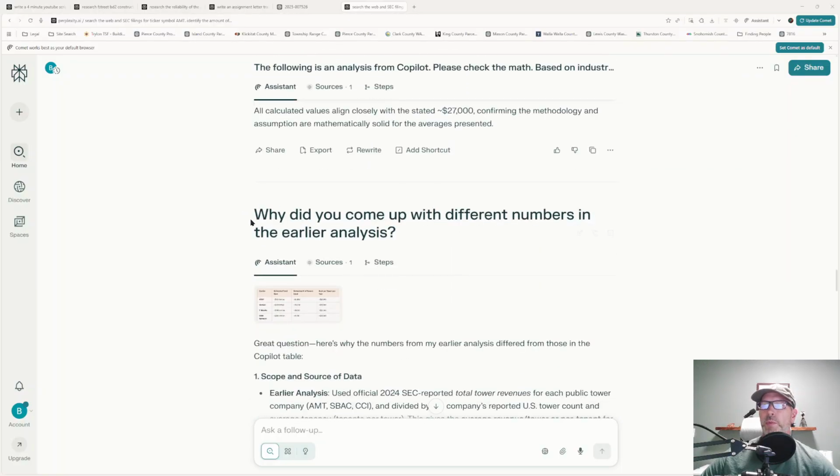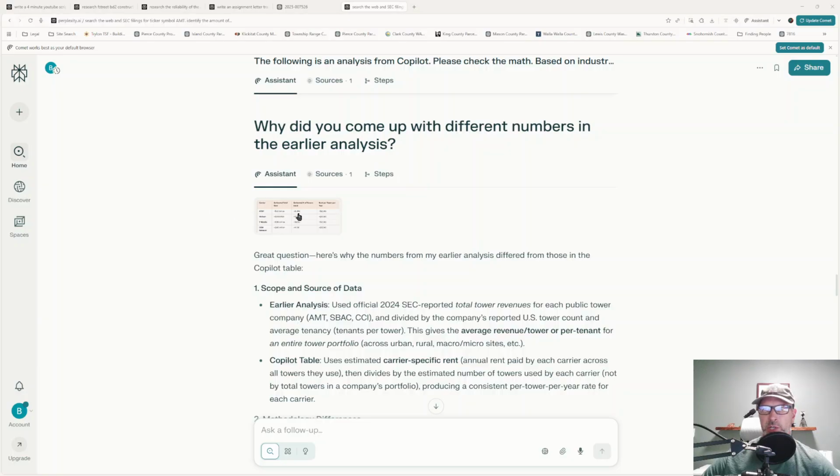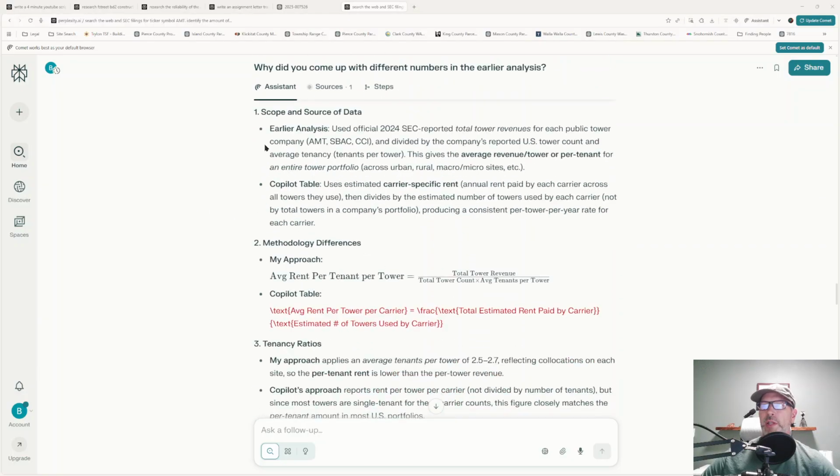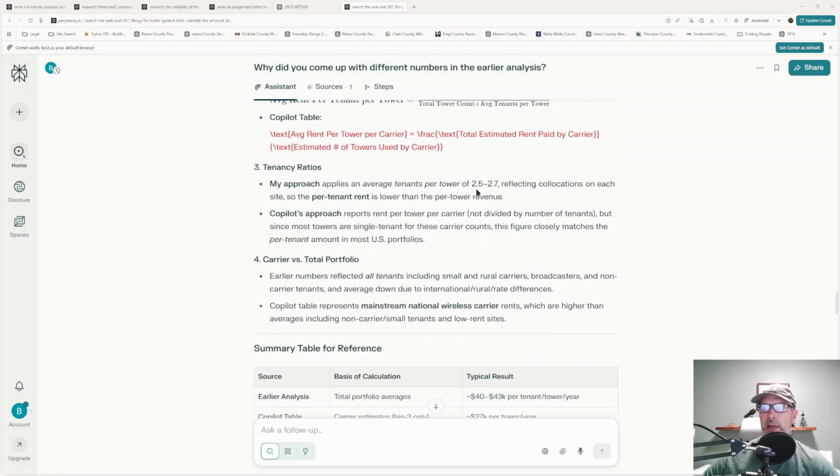So the prompt then was, why did you come up with different numbers in the earlier analysis? And I gave it an image here, and it said, well, great question. And it came back and told me, well, this was my approach, this was Copilot's approach. My approach says the average is 2.5 to 2.7. Copilot's approach reports the rent per carrier, but since most towers are single tenant in these carrier counts, this figure closely matches the per tenant.